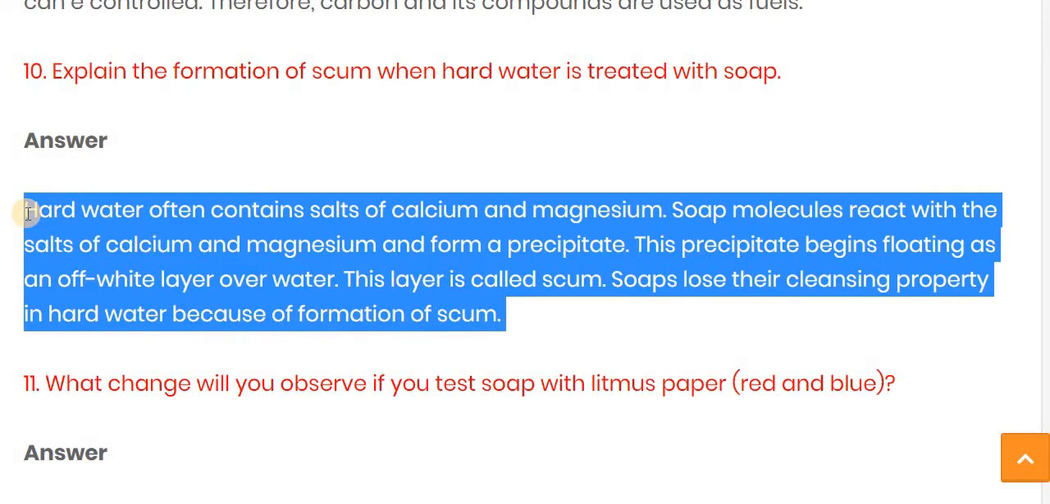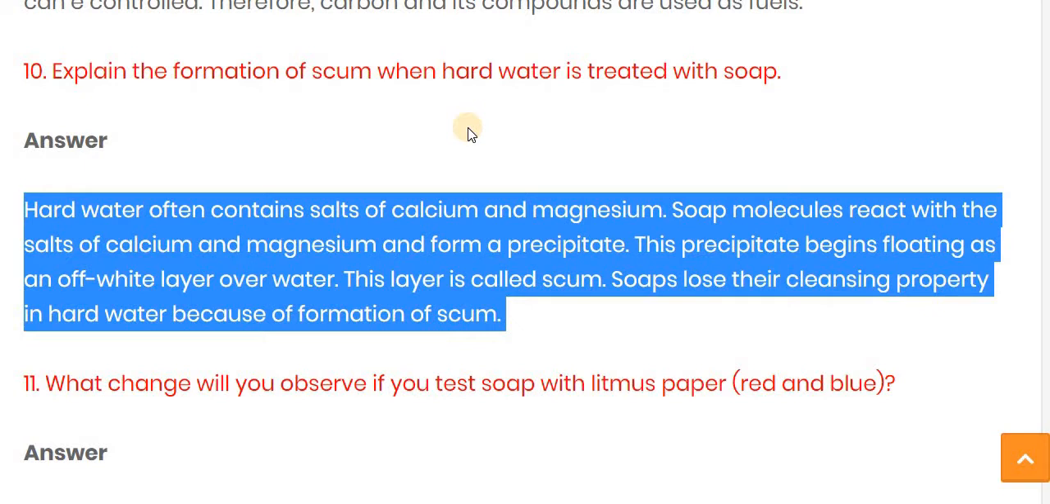As we know, soap does not function properly in hard water because it forms scum, and due to that its activity becomes less. Hard water often contains salts like calcium and magnesium, and the soap molecules react with the salts present in hard water, calcium and magnesium. Due to this reaction, a precipitation process occurs.